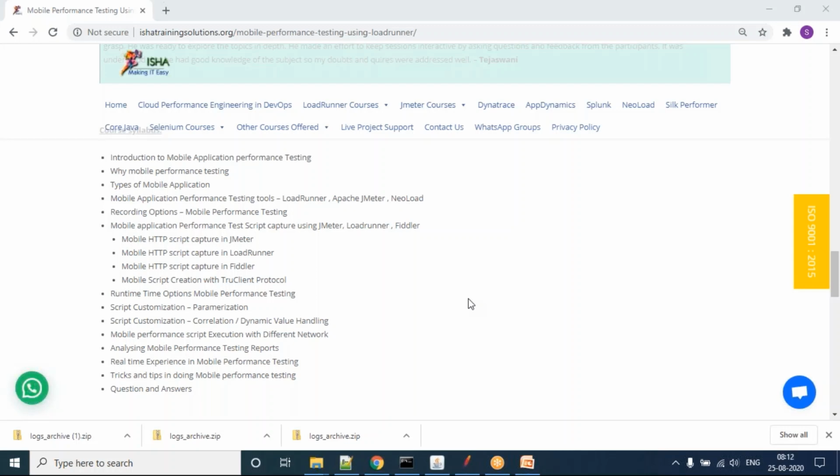All those things are covered, Suresh. It is not specific to mobile performance testing only. We are bringing you an extensive understanding. If you are already a professional in LoadRunner or JMeter, that is well and good. If you are a fresher, just now getting into this, this will also suit you.